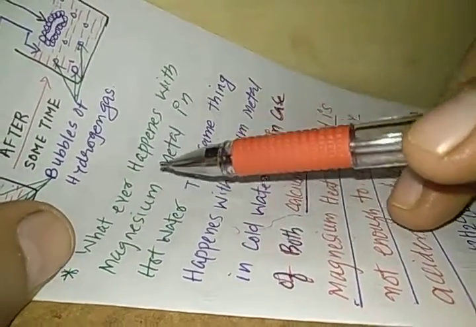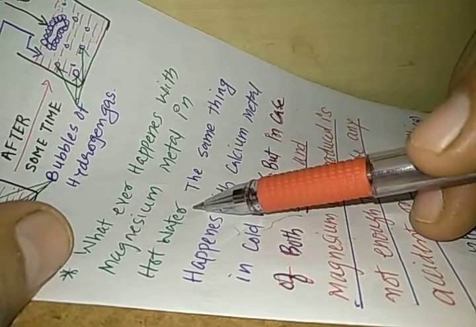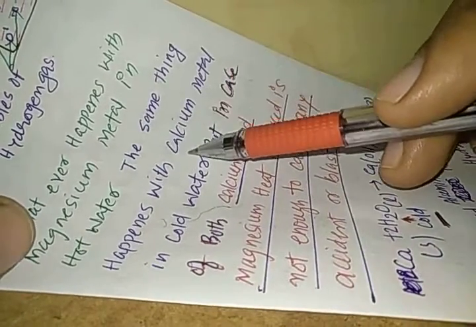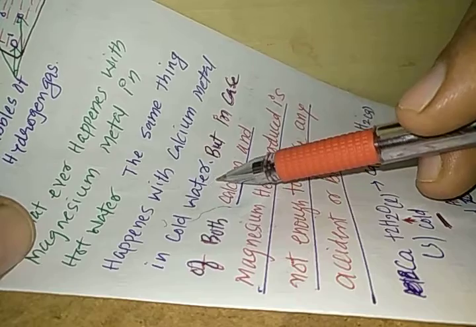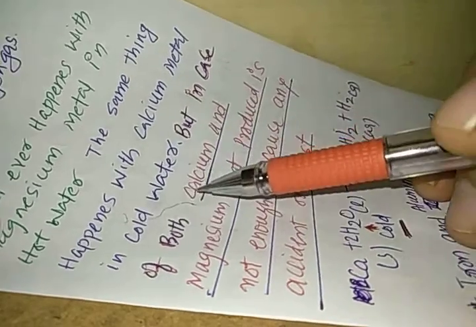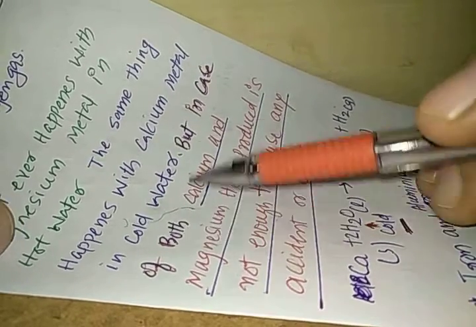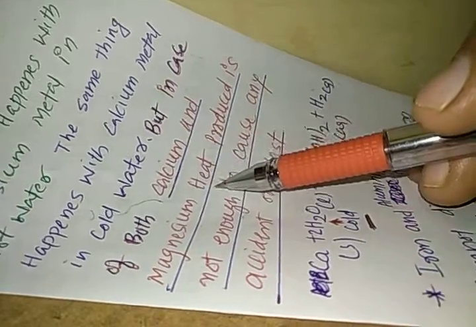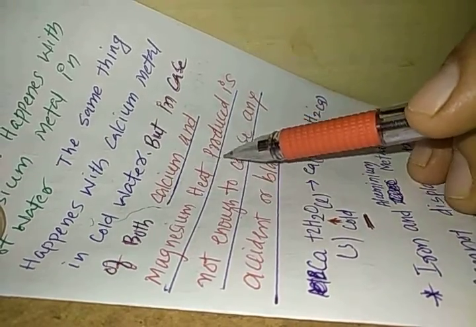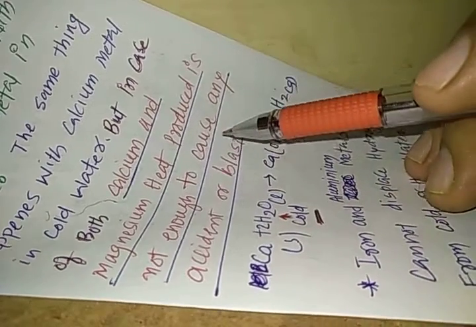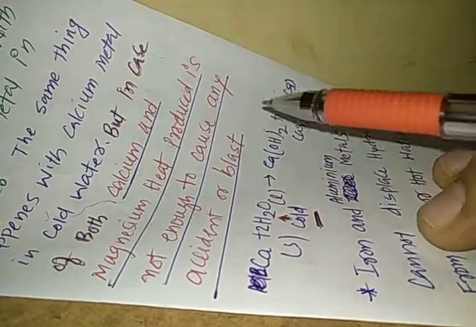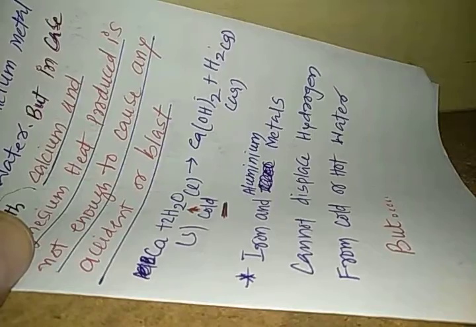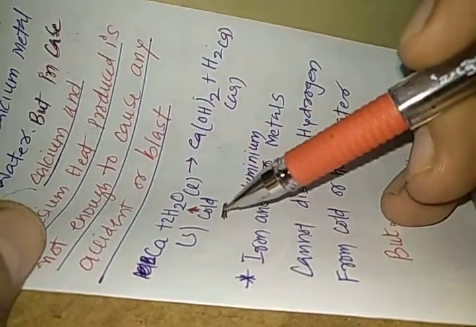Whatever happens with magnesium metal in hot water, the same thing happens with calcium metal in cold water. But in case of both calcium and magnesium, the heat produced is not enough to cause any accident or blast. You can see here that calcium metal reacts even with cold water.